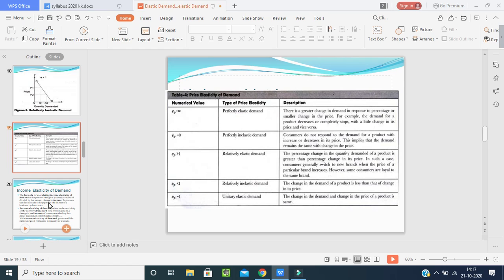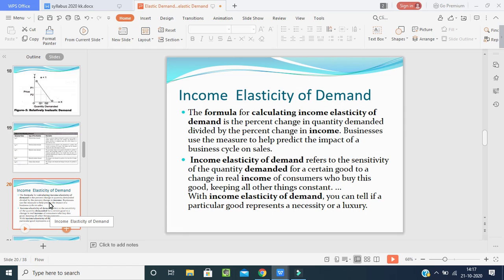Next, coming to the second elasticity of demand, that is income elasticity of demand. So first one is price elasticity of demand, second one is income elasticity of demand. Income elasticity of demand refers to the sensitivity of the quantity demanded for a certain good to a change in real income of consumers who buy this good, keeping all other things constant. With income elasticity of demand, you can tell if a particular good represents a necessity or a luxury.